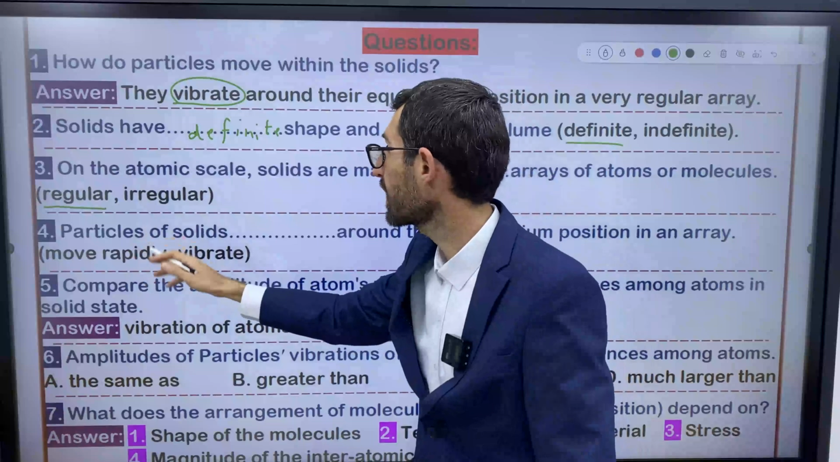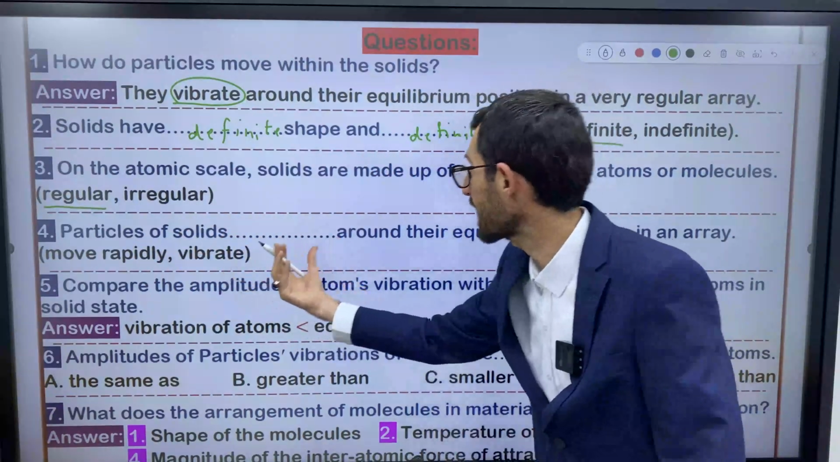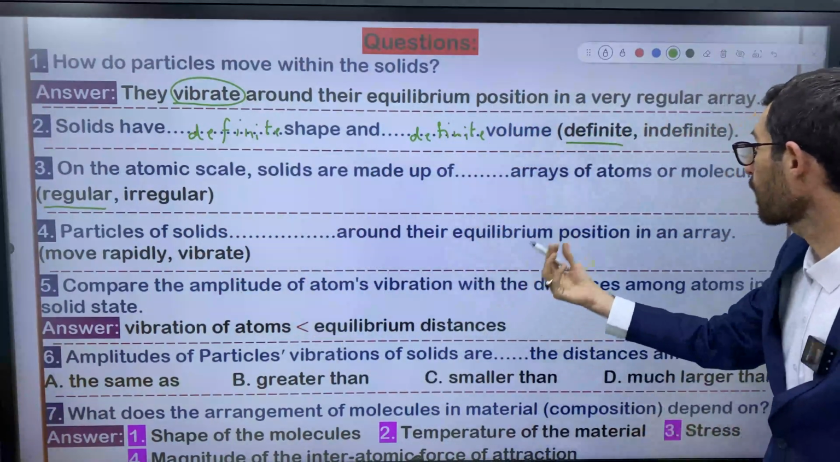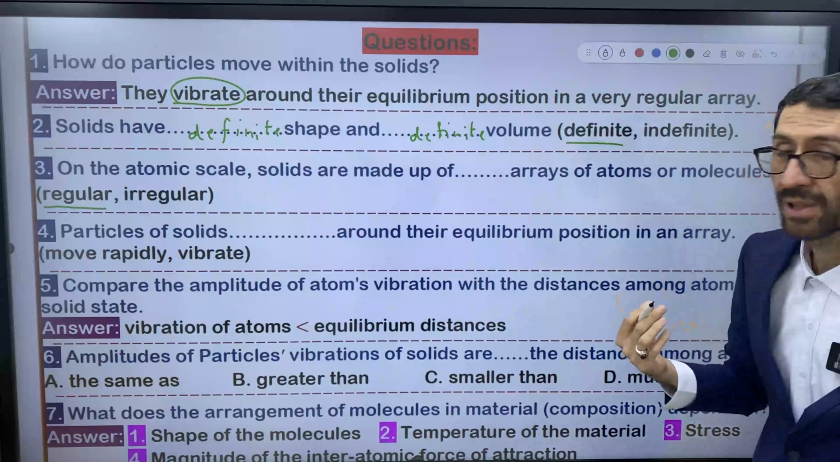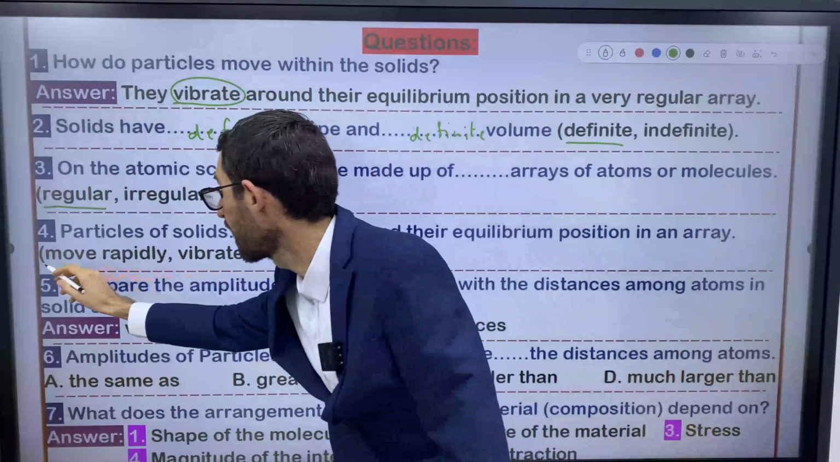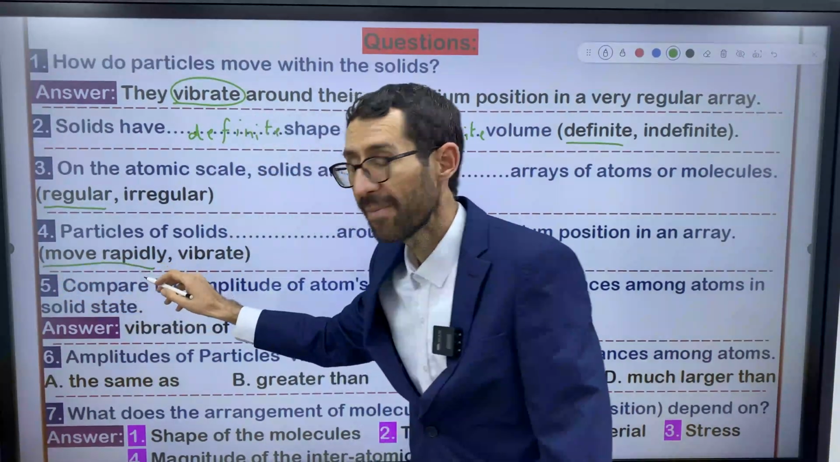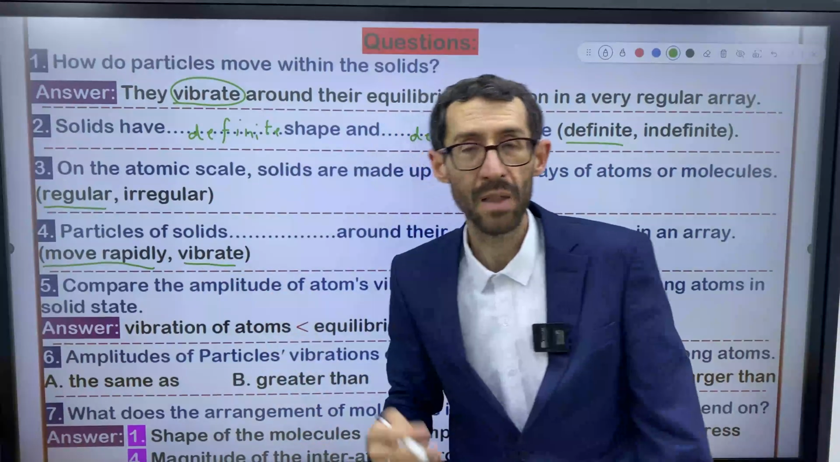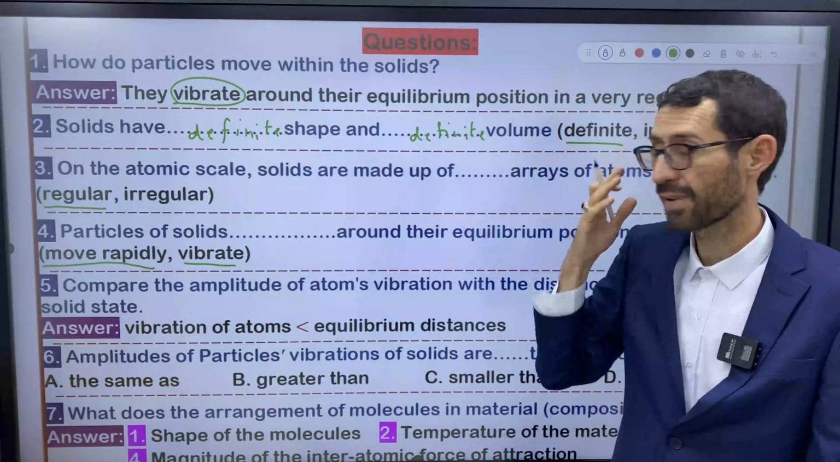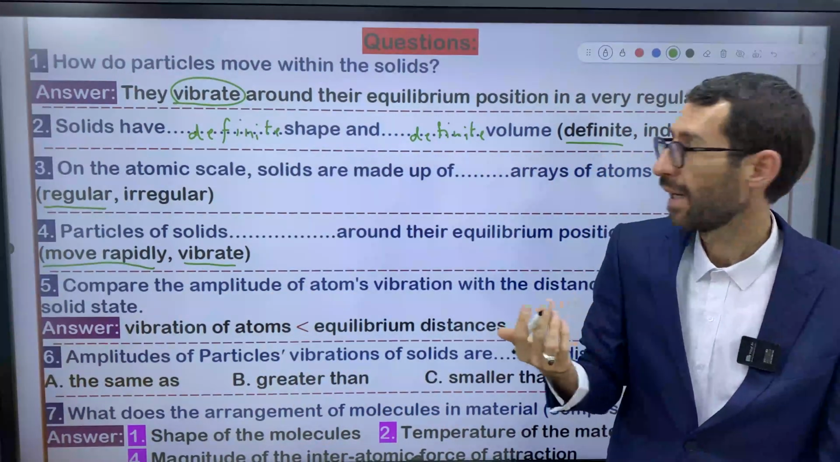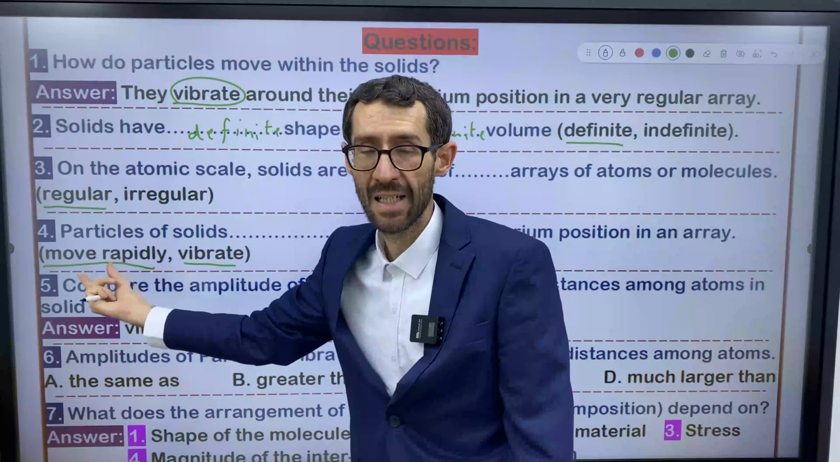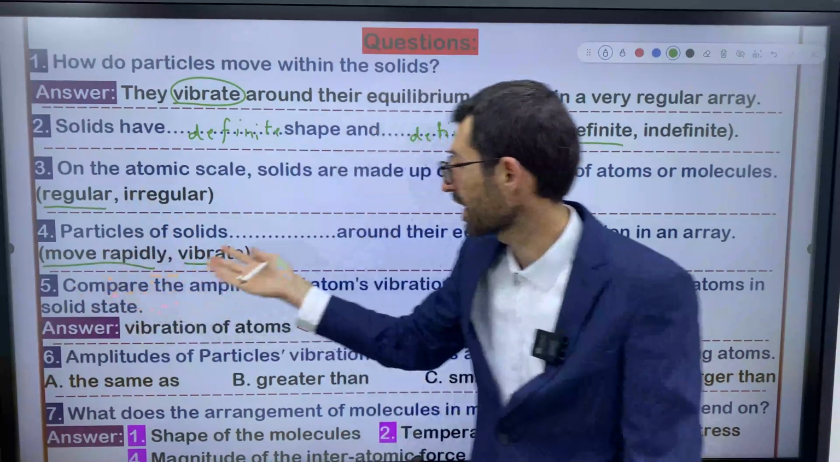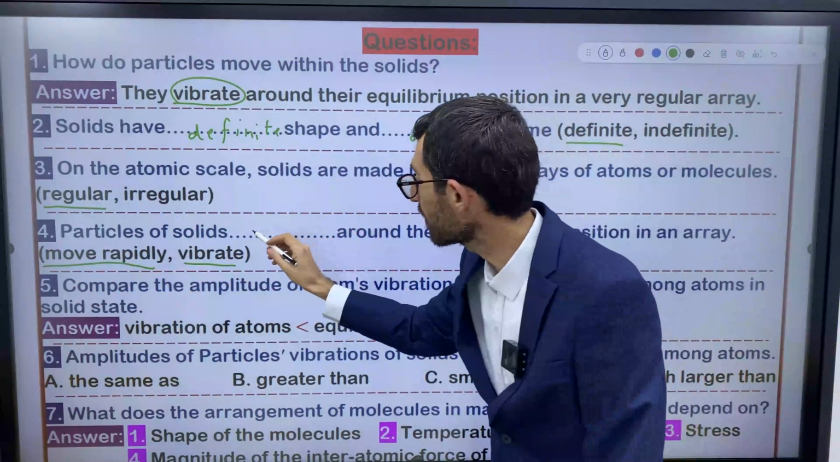Question number 4, particles of solids dash around their equilibrium position in an array, right? So we have two options. Either you use move rapidly or vibrate. And they don't move rapidly. This is the property of gases, especially. It's not for solids. That's why the best answer is vibrate.